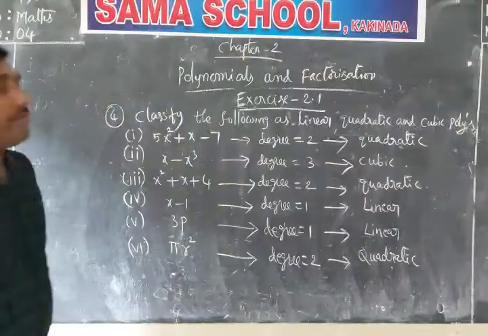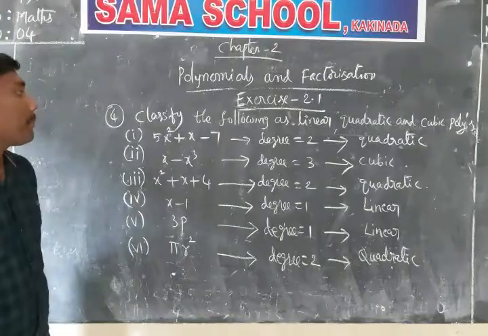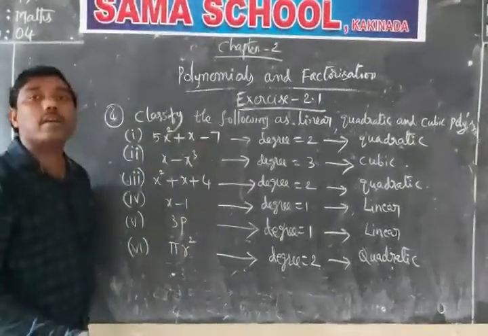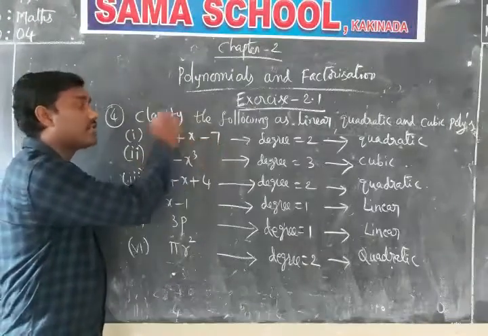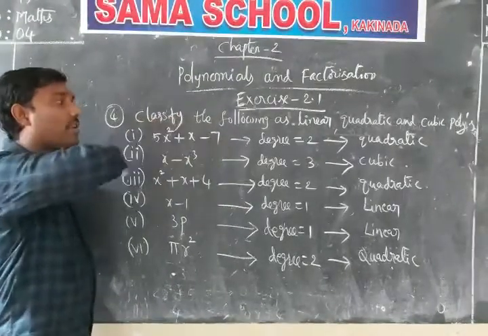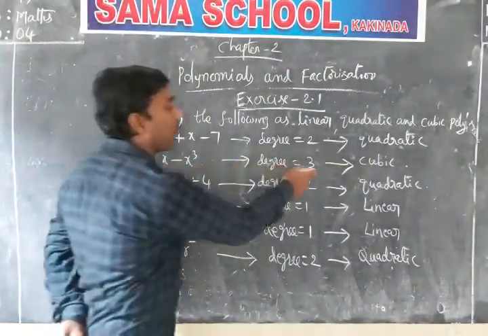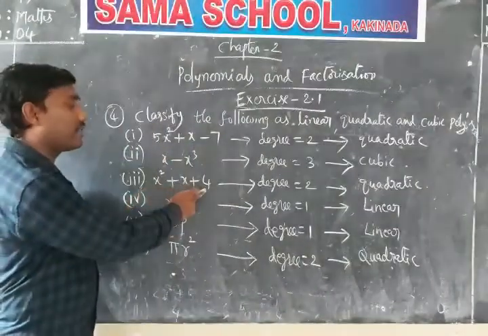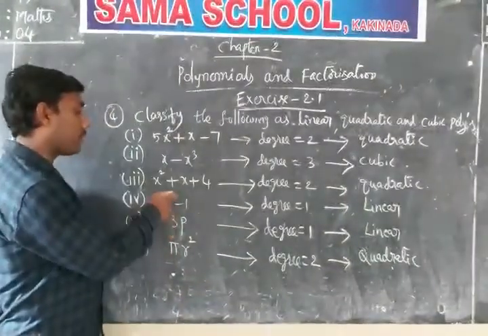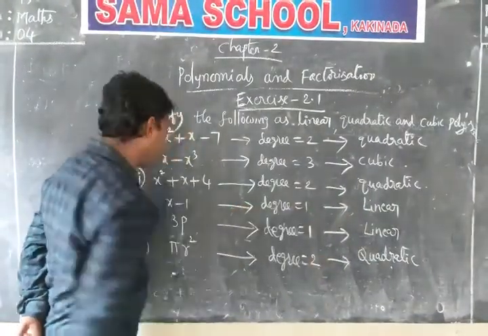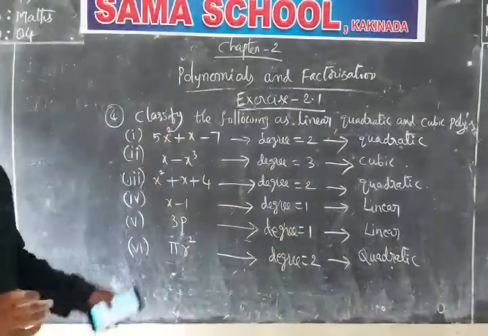See, in this model we got only linear, quadratic and cubic. See how to identify each and every degree of the term from the given polynomial. It is degree 2, it is 1, constant is 0. The highest degree of the whole polynomial is 2. That's why if degree is 2, it is quadratic. As like it's degree 3, it's a cubic. It is 2, 1, 0 degrees and the highest degree is 2 in this particular one, so quadratic. And x minus 1 means x power is 1, degree is 1 and it is linear. And 3p is also power 1, degree 1 and linear. And pi r square degree is 2 and quadratic.